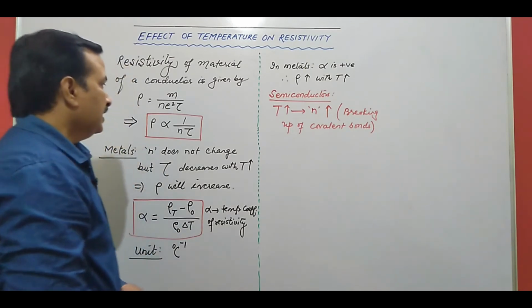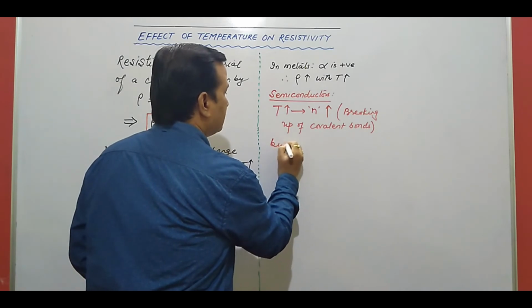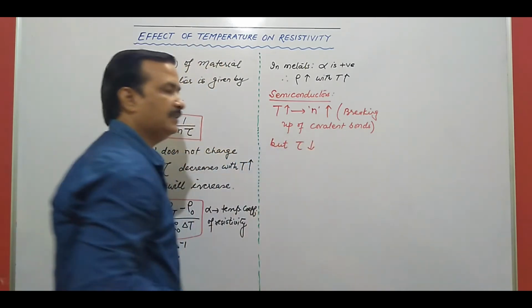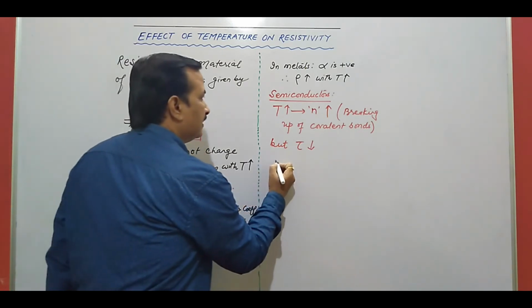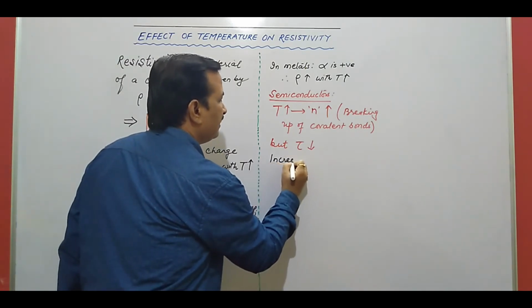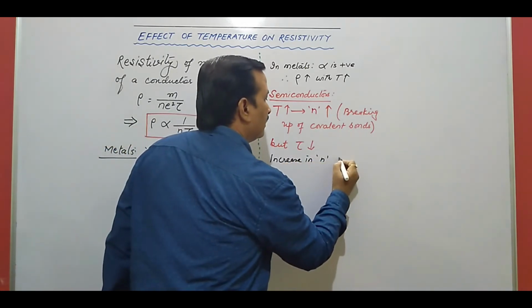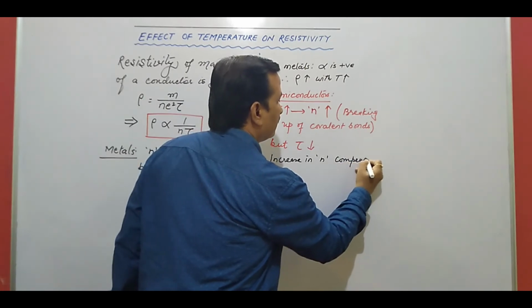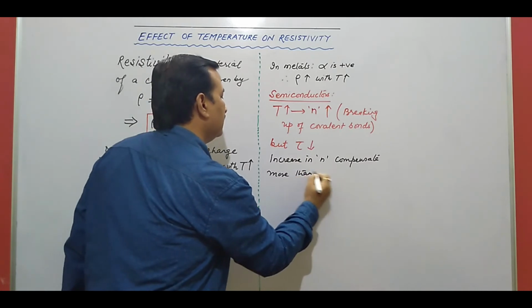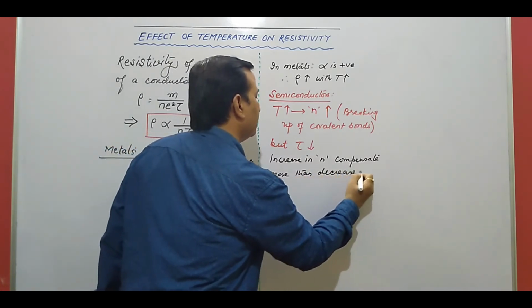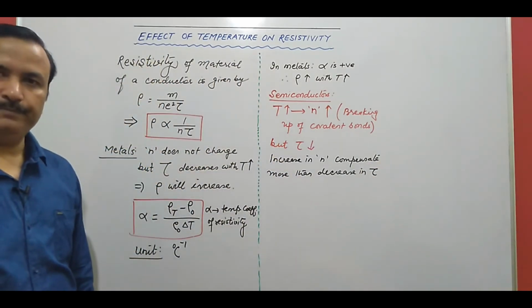At the same time relaxation time tau decreases, लेकिन इसमें यह होता है कि this increase in number density compensates more than the decrease in tau, average relaxation time.